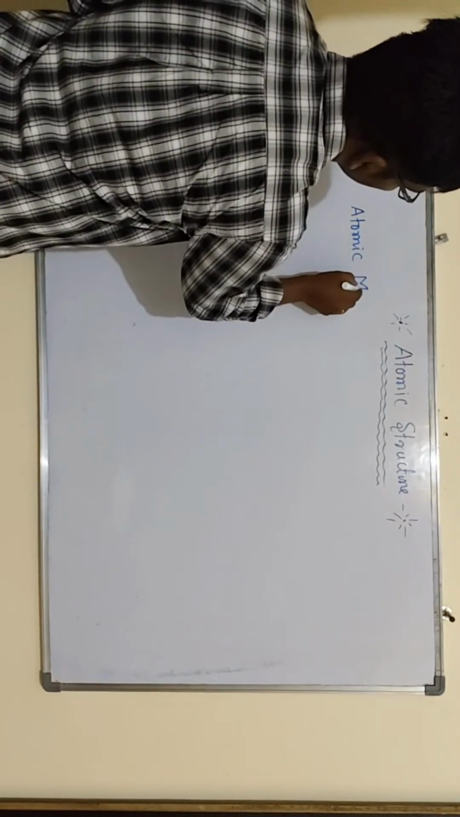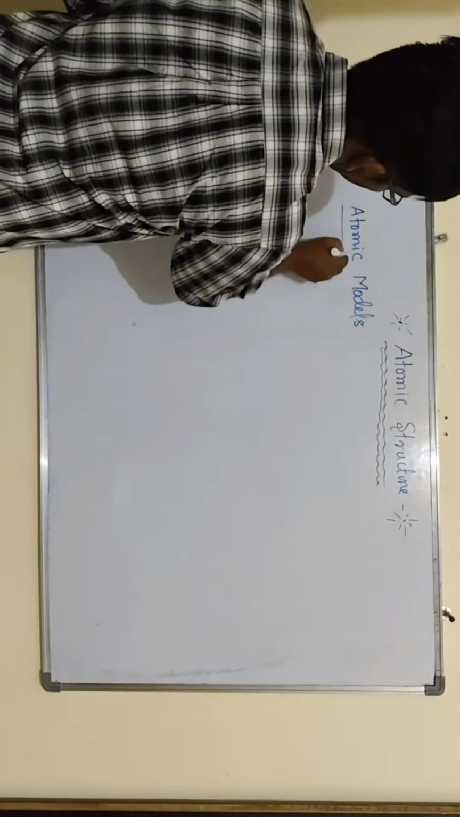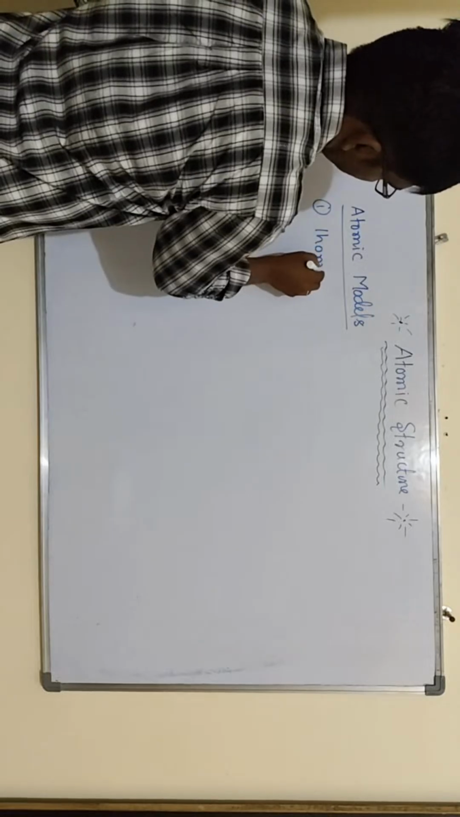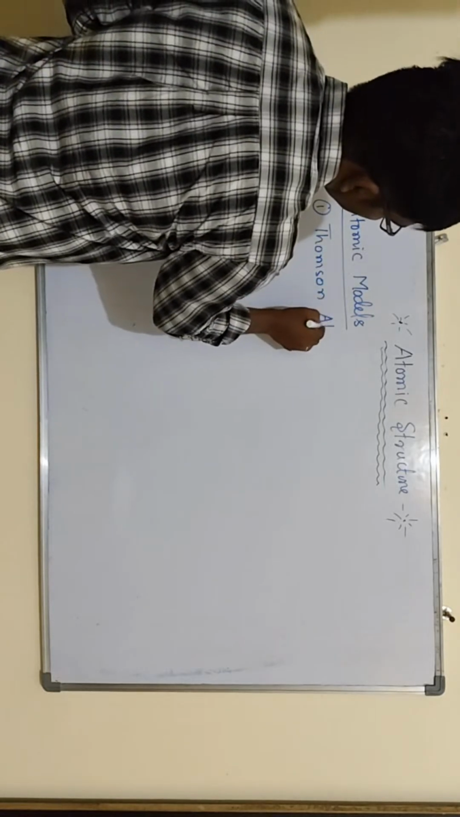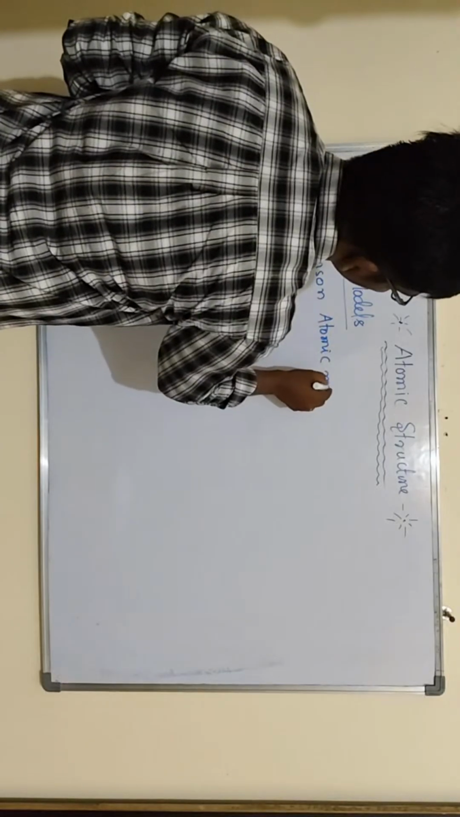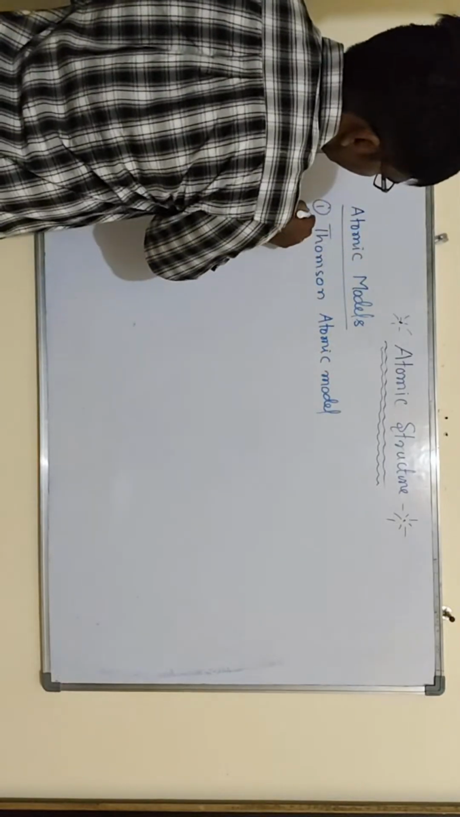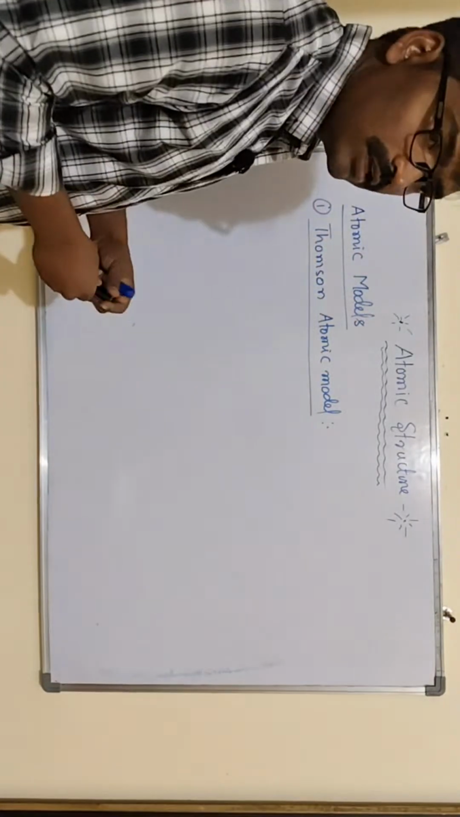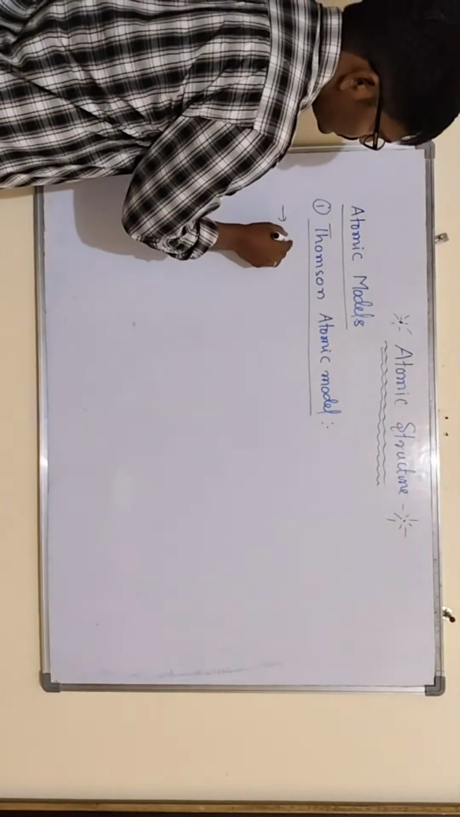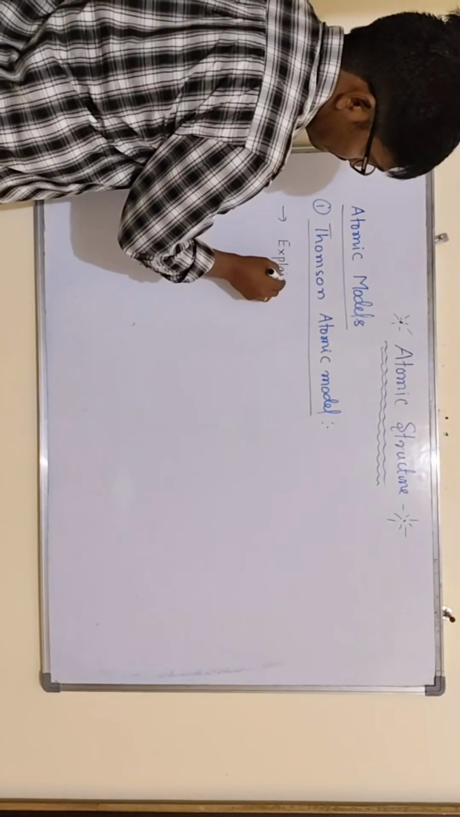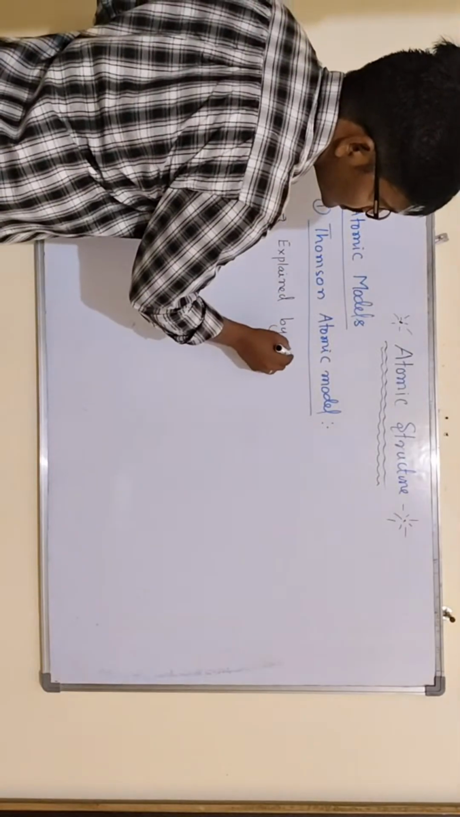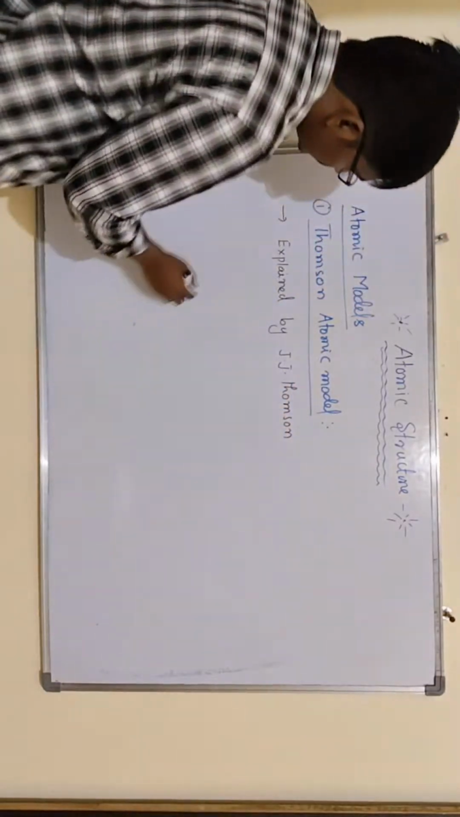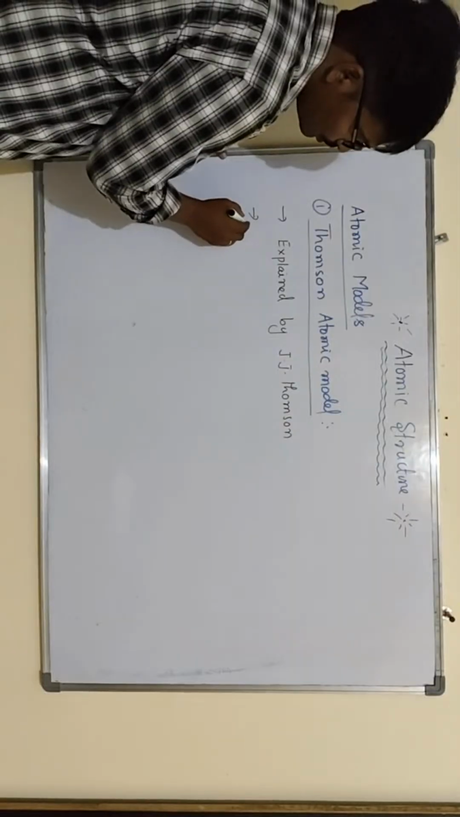Atomic models. The first one is the Thomson atomic model. This is explained by J.J. Thomson, right? This is also called the plum pudding model, or watermelon atomic model.